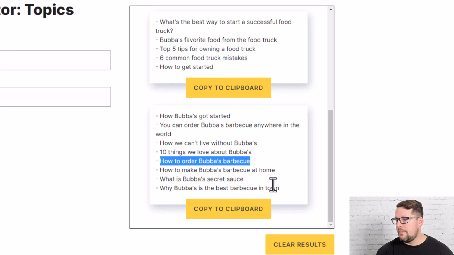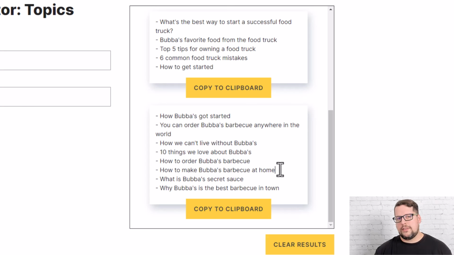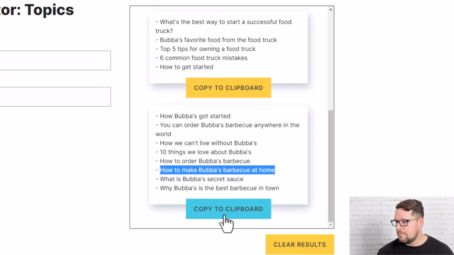So how to make Bubba's Barbecue at home, right? So maybe you might sell some of your stuff to go, where you have refrigerated things that you can take home. So you might want to advertise that and tell people how to do it best. What's the best way to reheat your food? What is Bubba's secret sauce? And why Bubba's is the best barbecue in town, right?